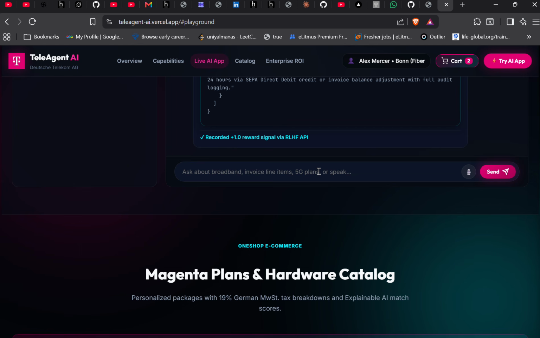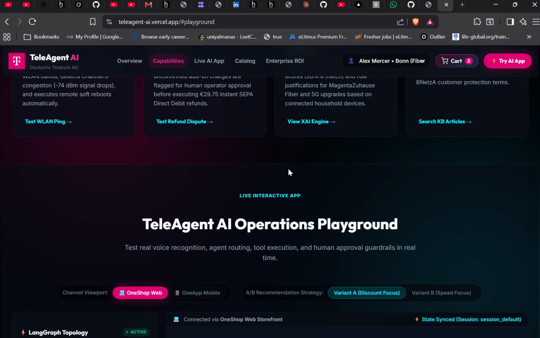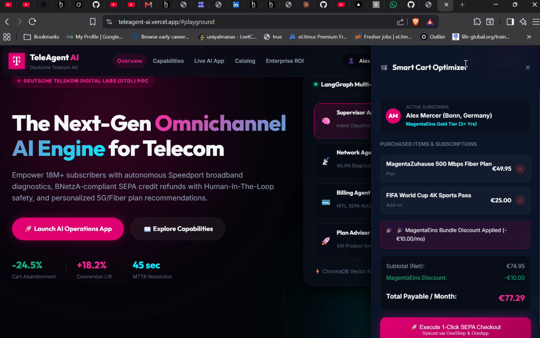Now we will move a little bit more ahead. So we have networking agents, then we have billing agents, then we have plan agents. Now we have these agents here on top of that. All right. So they have different jobs. For example, our plan advisor agent takes care of cart management. Like, we have a cart in here. So we will simply cross them.